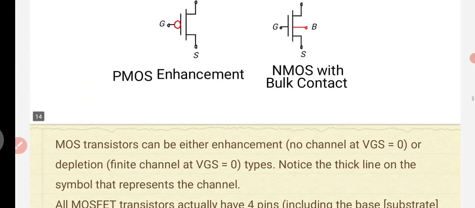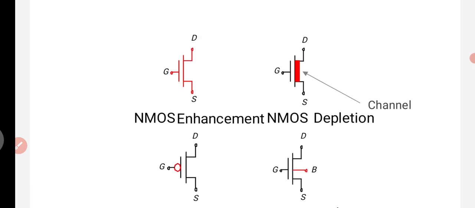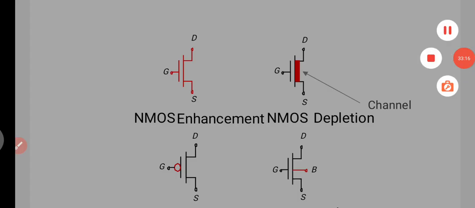In this MOSFET, it is mainly operated in two modes, enhancement mode and depletion mode. In enhancement and depletion mode, there are again two types, NMOS and PMOS. The main types of MOSFETs are NMOSFET, PMOS and CMOS, which operate in enhancement mode and depletion mode. In our next session, we are going to discuss these types of depletion mode and enhancement mode MOSFETs with their construction and working.